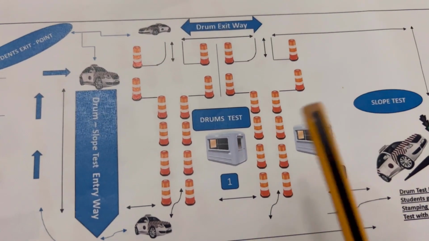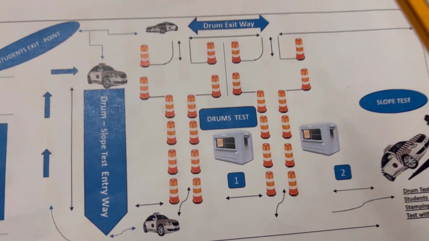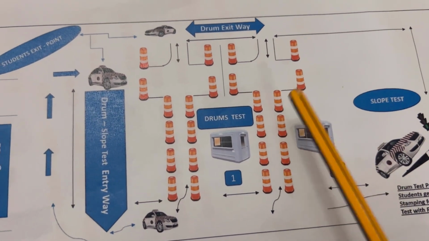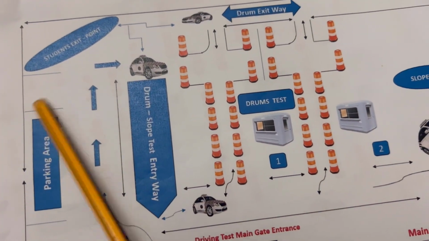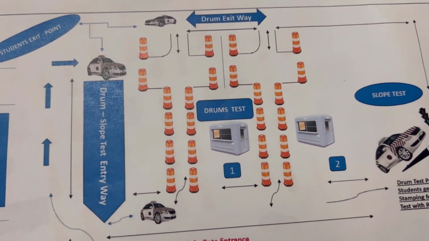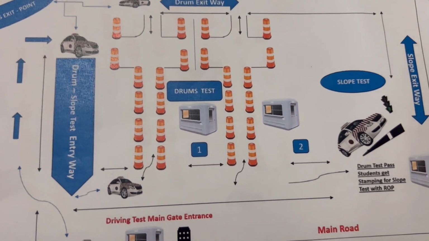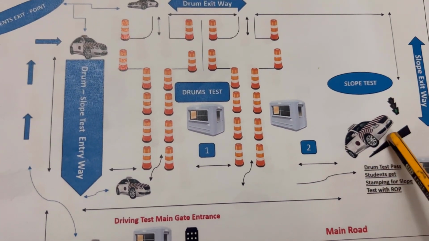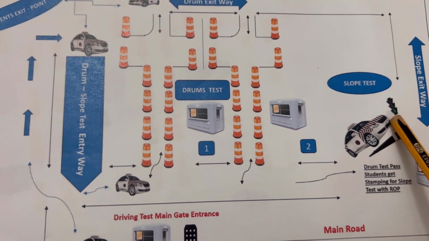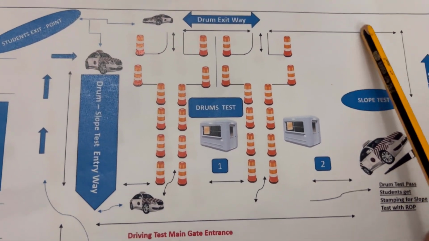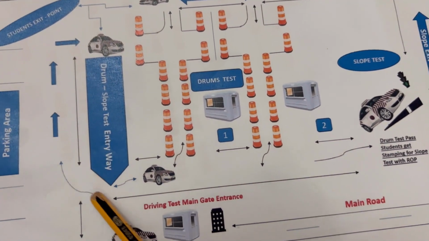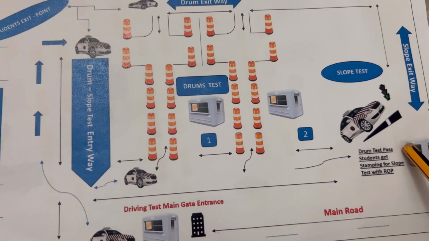Don't try, because some students by mistake don't know where the exit to the parking is. So what they will do, they will already pass from the slope. Of course they will go out, but what they do, they're not going out, they will drive again to the slope.